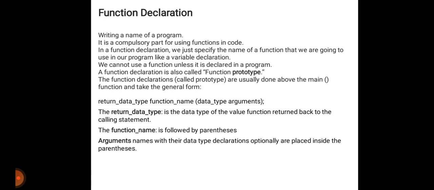The return data type is the data type of the value which the function returns back to the calling statement. And function name is followed by the parenthesis. Then argument names with their data type declarations are optionally placed inside the parenthesis.